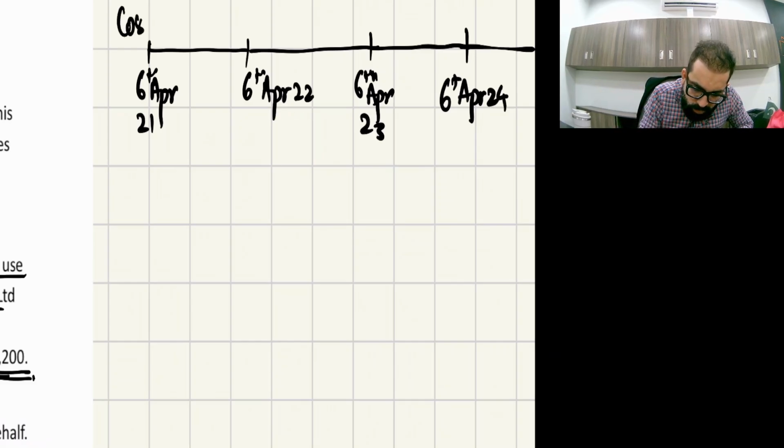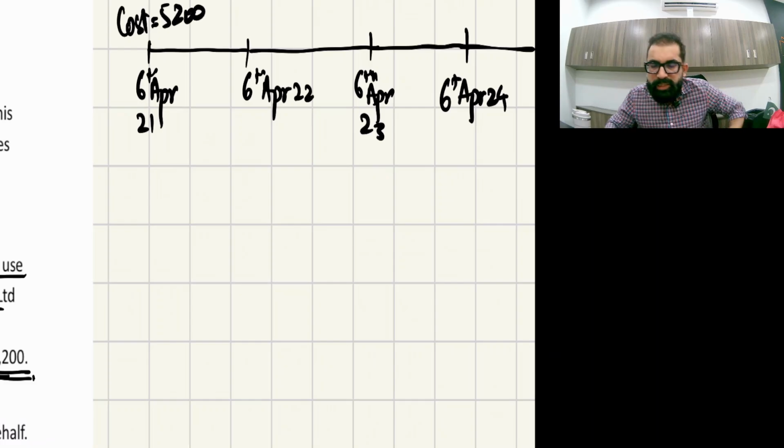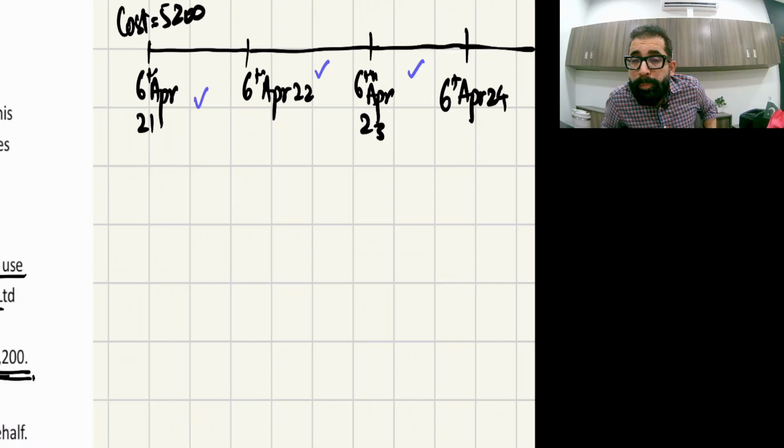Now the original cost was 5,200. Initially, on 6th April 21, the employer gave the asset to the employee just for usage. So in these three fiscal years, the employee just used it and took the benefit. We need to calculate the usage benefit, and we all know the usage benefit is 20% per annum.